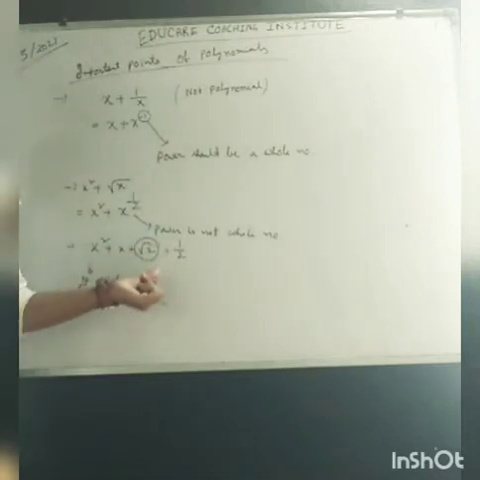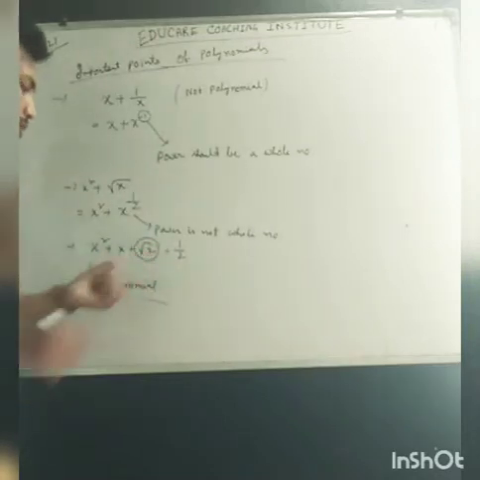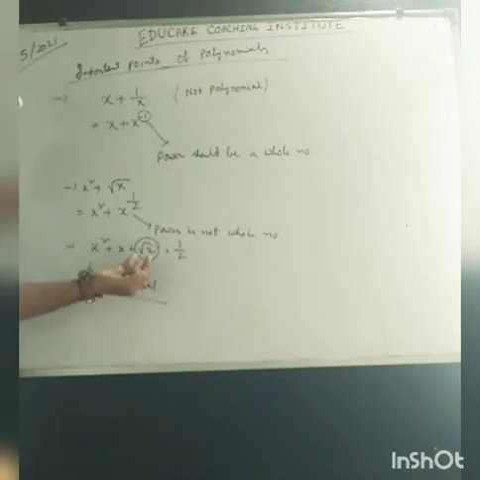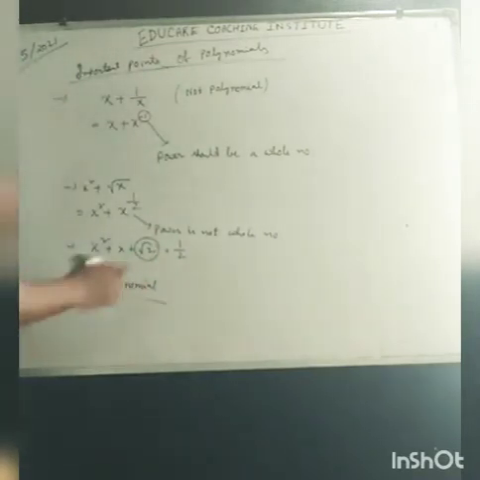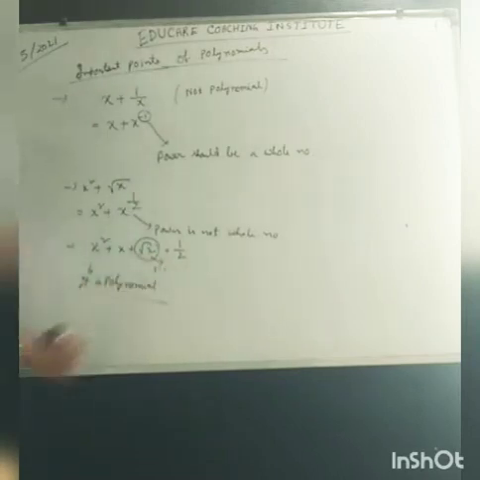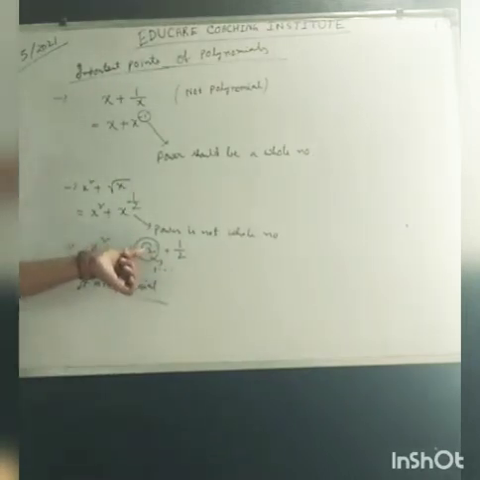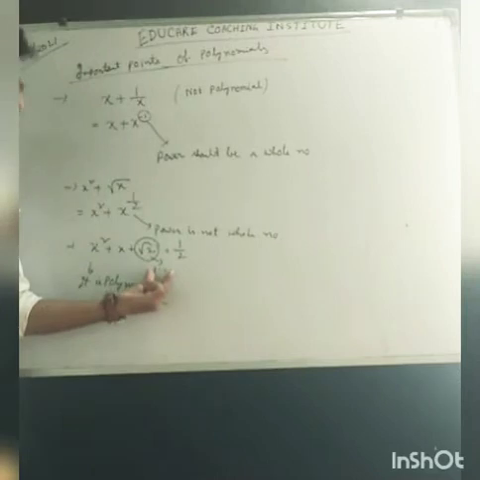Root over 2 means a particular value, 1 point something, so it expresses a number which is a constant term.